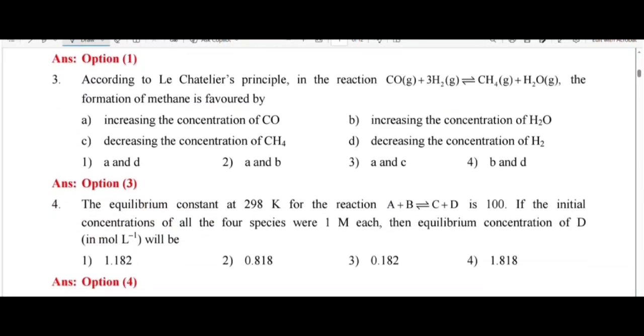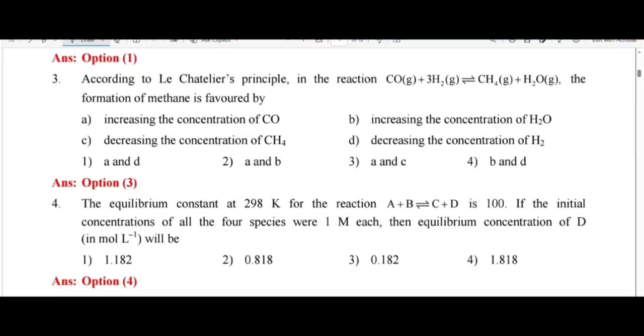According to Le Chatelier's principle, for the reaction of formation of methane, the formation of methane is favored by: first option, increasing the concentration of carbon monoxide. If I increase the concentration of carbon monoxide, the system wants to consume carbon monoxide, so formation of methane increases. If you increase the concentration of water, the system wants to consume it, so the backward reaction is favored, so it is not possible.